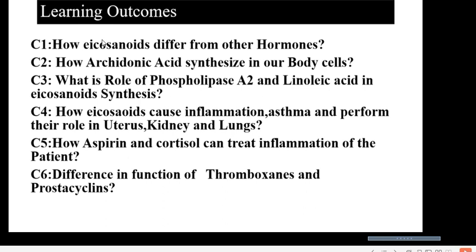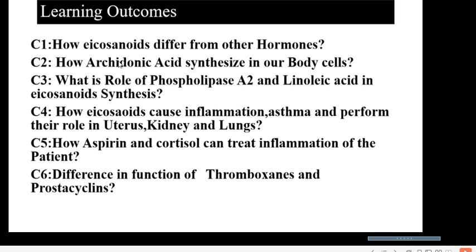How is their function different from other types of hormones, because eicosanoids are also hormone-like? They act like hormones. So what is the difference between other types of hormones like insulin, glucagon and eicosanoids?